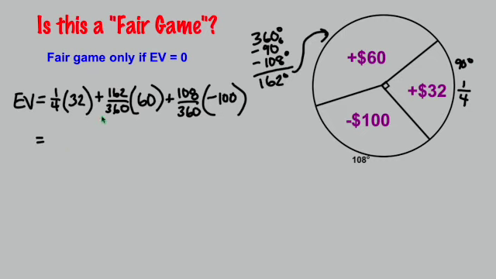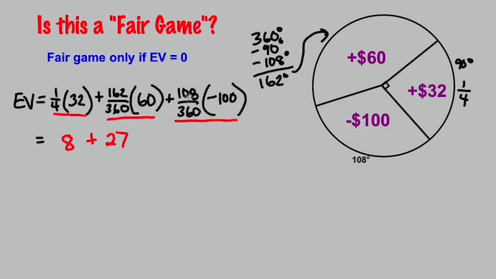Then you're going to go ahead and actually do the math on this here. If you take a quarter of 32 on your calculator, you can just go 1 times 32 and then divide by 4. So 1 times 32 divided by 4 would be 8. On the next one, you would take 162, multiply it by 60 and divide by 360. And you'd actually win on average $27. That's what this calculation would be.